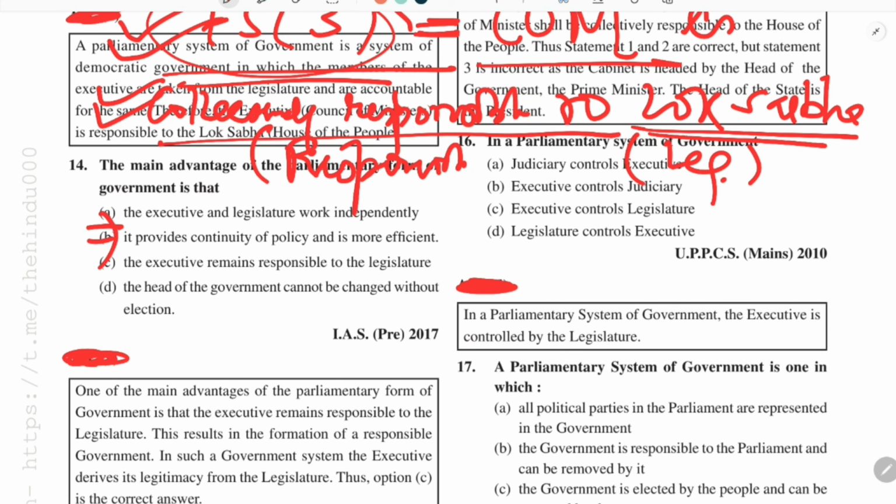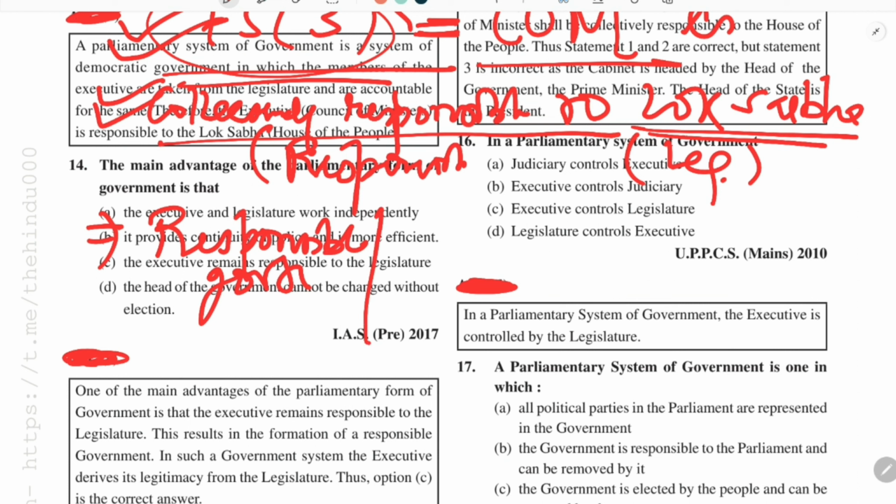The next concept is that this parliamentary form of government is known by various names. It is called responsible government. Why responsible? Because the executive is responsible to the legislature. That's why it is called the responsible form of government.